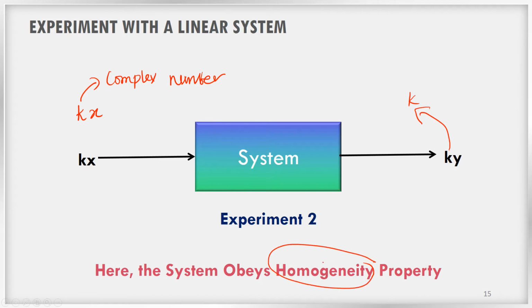So if the input is multiplied by a scalar, the output will also be multiplied by the same scalar.